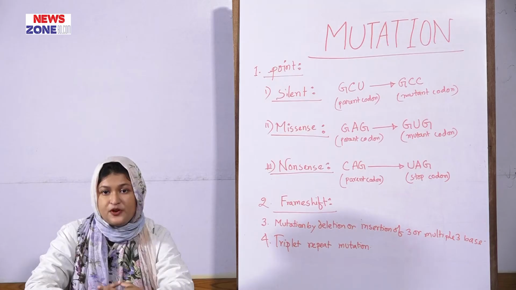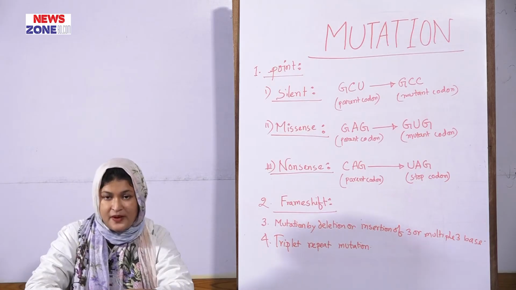Today I will discuss mutation. Mutation is the permanent change in the base sequence of DNA involving the coding or non-coding region, regardless of its functional consequences. Why do we say regardless of its functional consequences? Because a mutation may or may not produce a disease. If there is no disease condition after the mutation occurs, it is a genetic polymorphism.